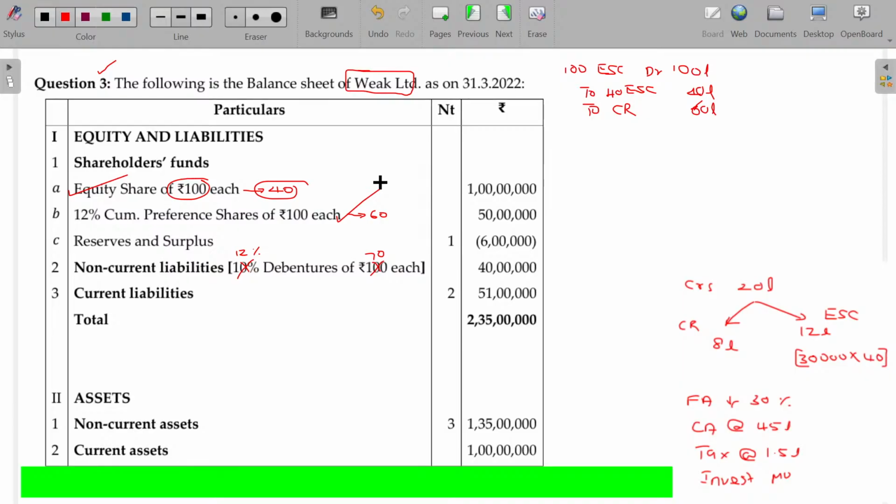Second journal entry is all about preference shares. 100 rupees preference share capital account debit to 60 rupees preference share capital. So now new face value being only 60. Earlier it was 50 lakhs. Now 60% will be offered. Balance will be forgone. That will be capital reduction, 20 lakhs.